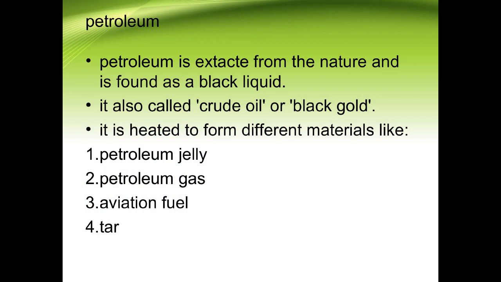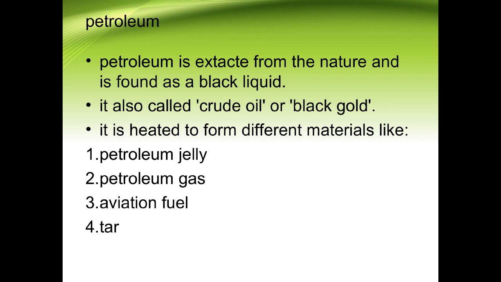Now the next topic is petroleum. Petroleum is again formed from fossils, from the degradation of the dead remains of plants and animals which are buried in water bodies and acted upon by high pressurized gases. Under this high pressure, without the impact of oxygen, petroleum is formed.